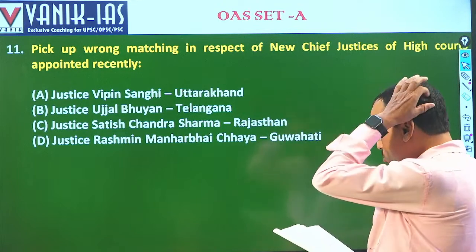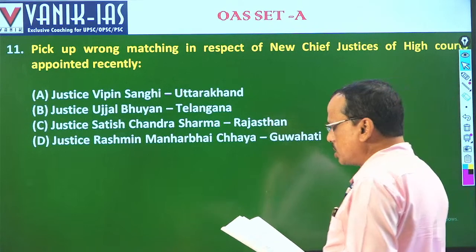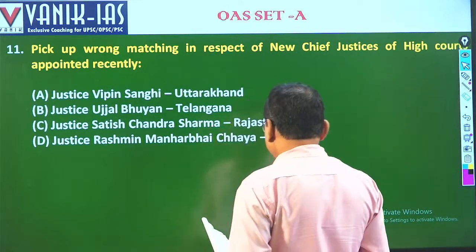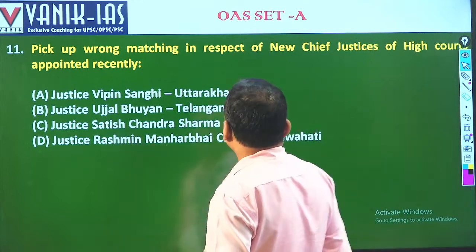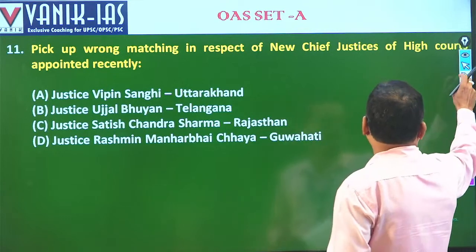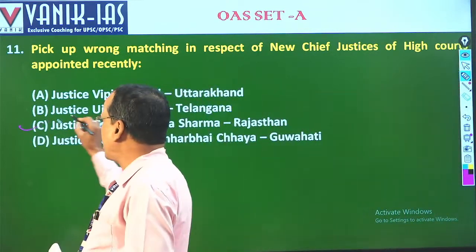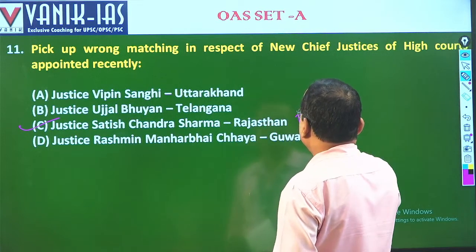Out of this, option C, Justice Satish Chandra Sharma, he is in Delhi High Court, not in Rajasthan. So option C is incorrect. Rest are fine. This is the wrong match.